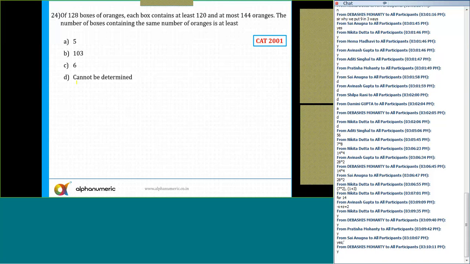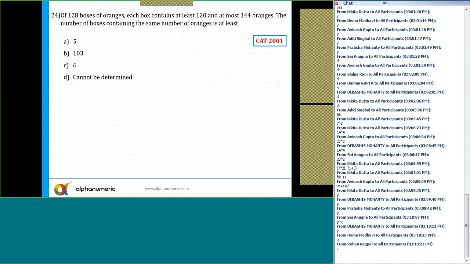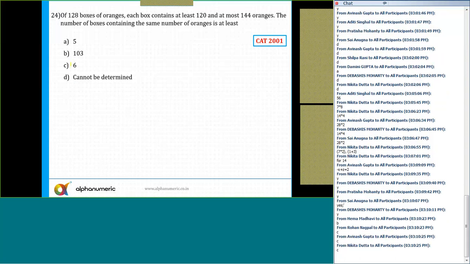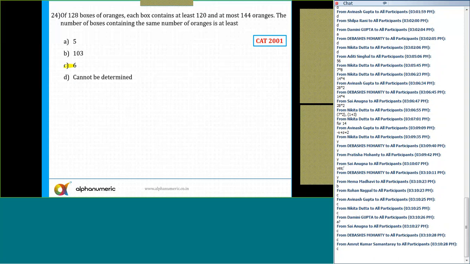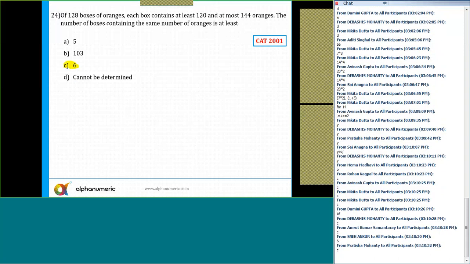Now, question number 24, another very, very interesting question based on pigeonhole principle. What is the answer? Tell me. The correct answer is option C, Hema. We have done exactly the same question in the class also.